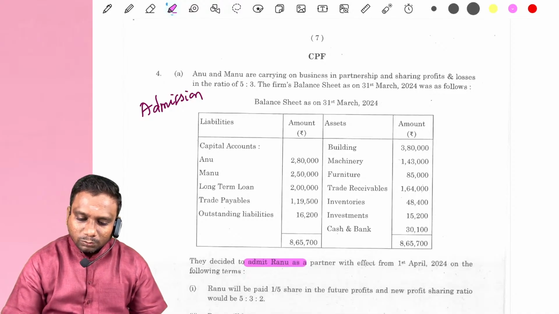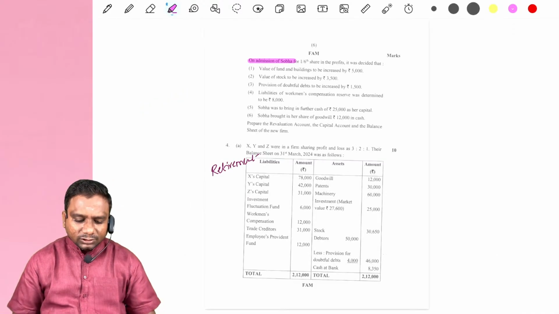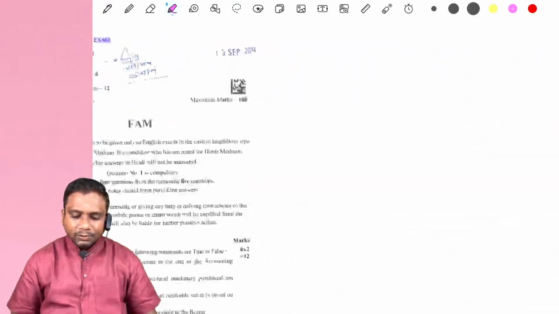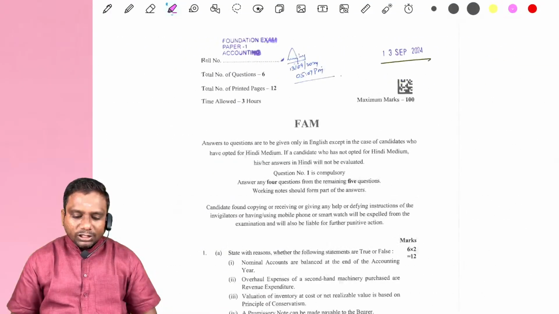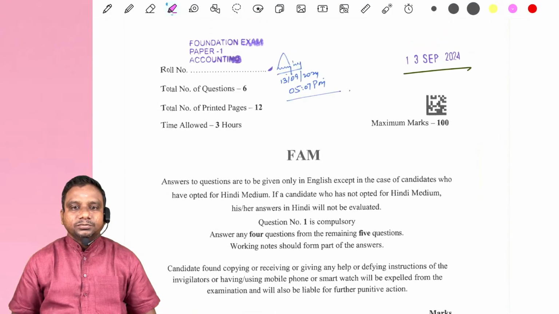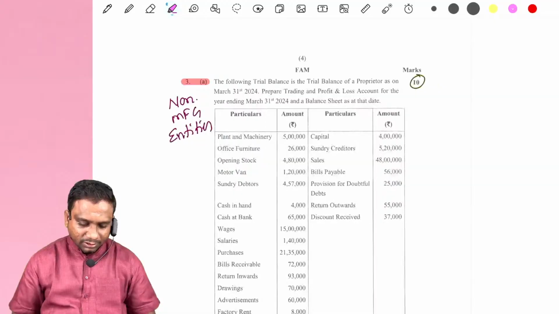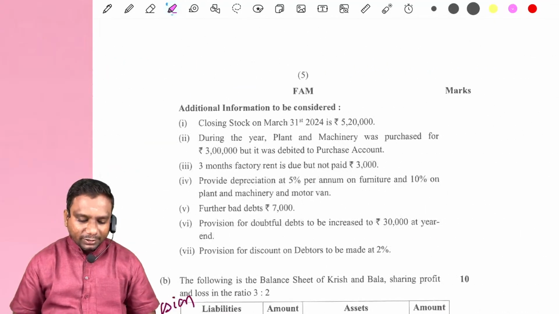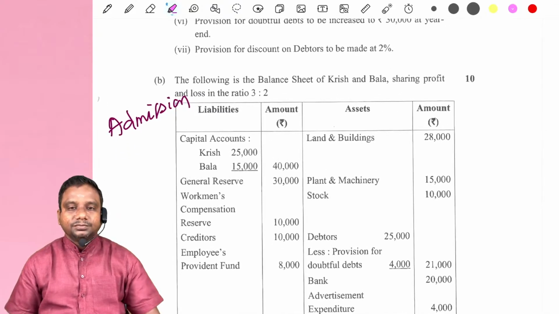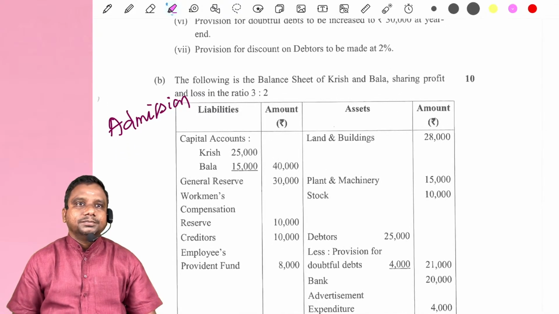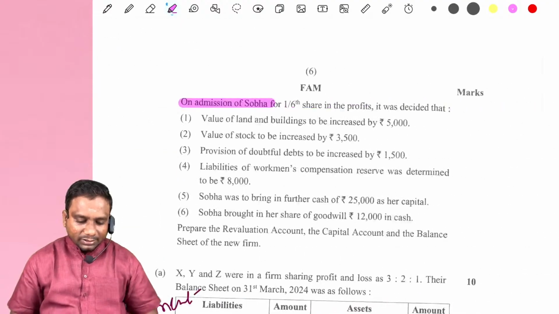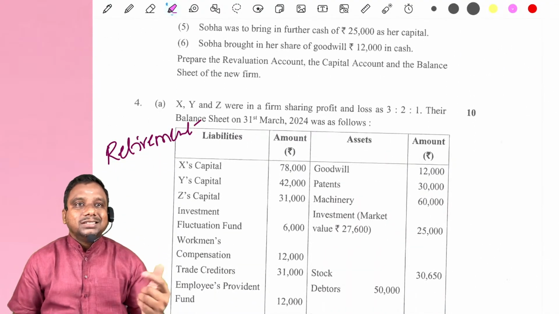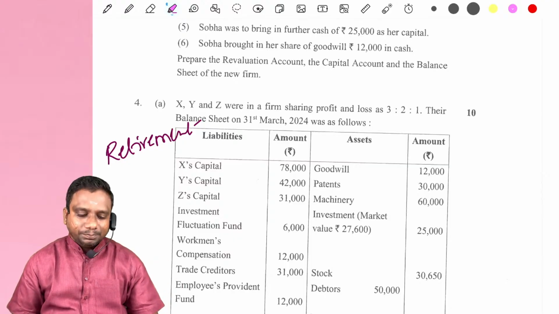I will show you one more question paper also. This is the September 2024 question paper. Observe. Here you can see this is 3A, non-manufacturing entity, 3B, admission of a partner. Is it clear? Next, 4A, retirement of a partner. This is how they are asking from partnership accounts.